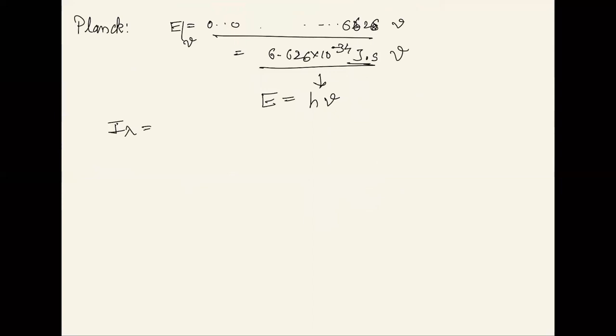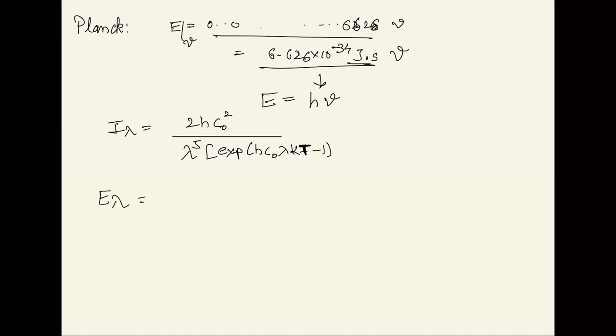I have that expression written. You don't need to remember it, but I'm writing it because I want to show how these laws are interconnected. It's a very nice explanation. This is KT, minus 1. He found out the expression for I lambda. What do we do when we know I lambda? We integrate it over the complete range and find out E lambda out of it. So then he found out E lambda.